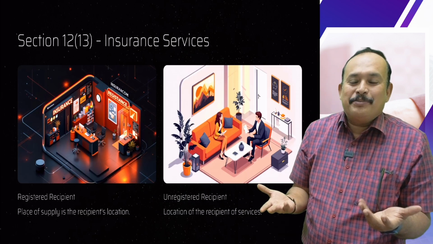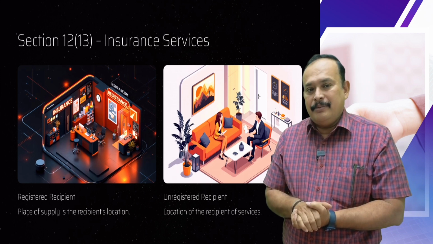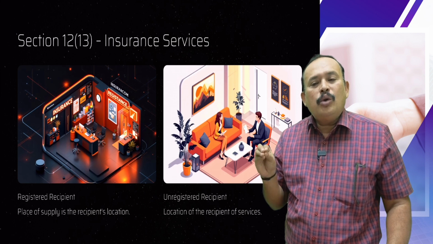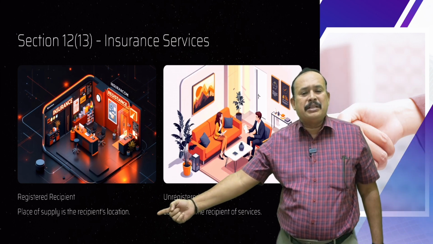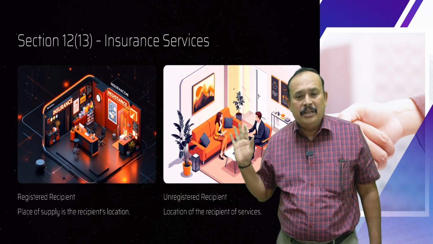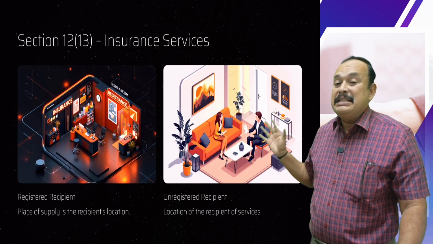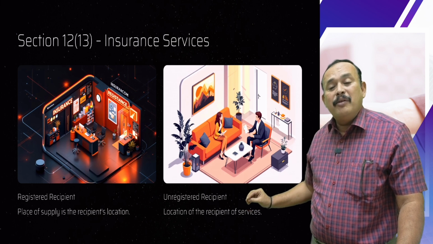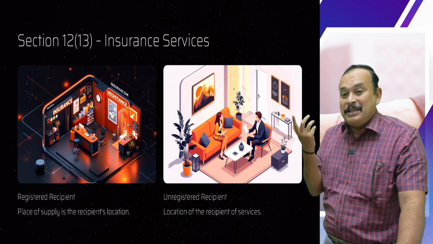Insurance services. For insurance services, consider place of supply equal to the location of the recipient. If the recipient is a registered person, the place of supply is the recipient location. If the recipient is an unregistered person, in such cases the address of the recipient available with the supplier is the place of supply. You cannot say, sir, the recipient address is not available.